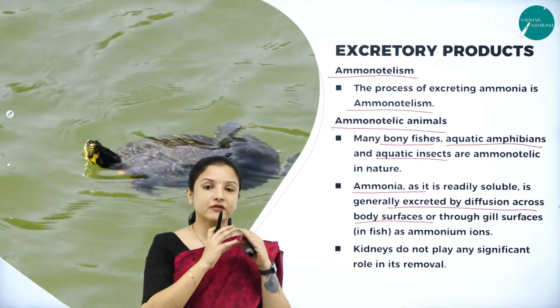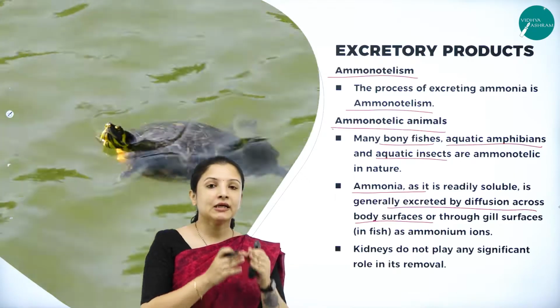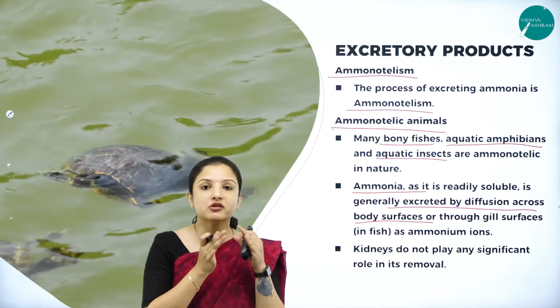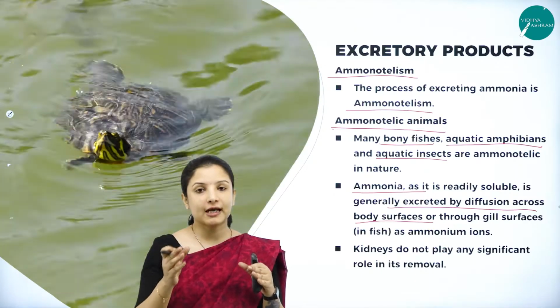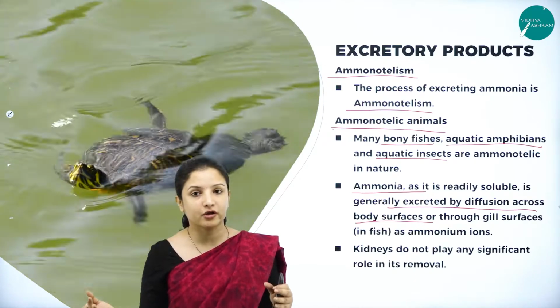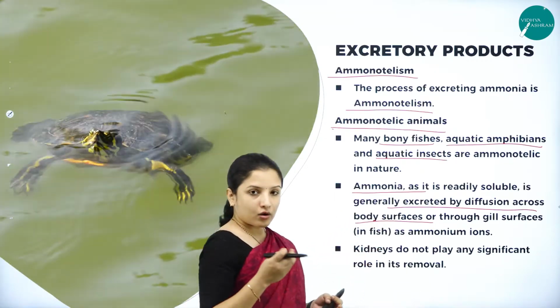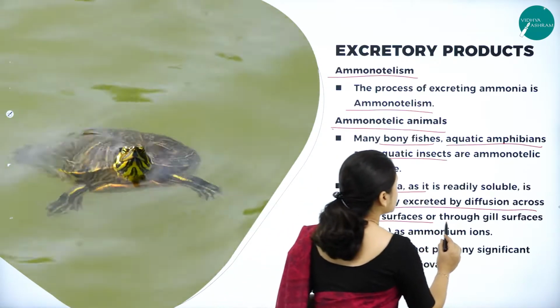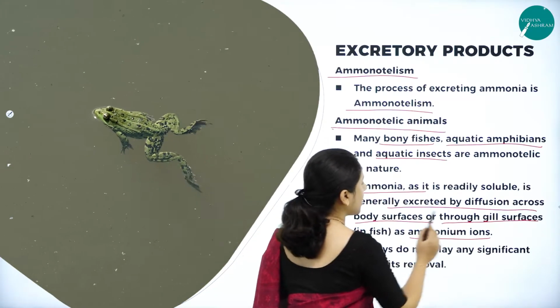Now, ammonia is dissolved in water, mixed with water in the body of the animal. In the body of the animal, the concentration of ammonia is more. Therefore, in order to maintain an osmotic balance, the ammonia moves out of the body of the animal. That is a simple diffusion process here. Or it can also occur through gill surfaces in the case of fish, as ammonium ions.